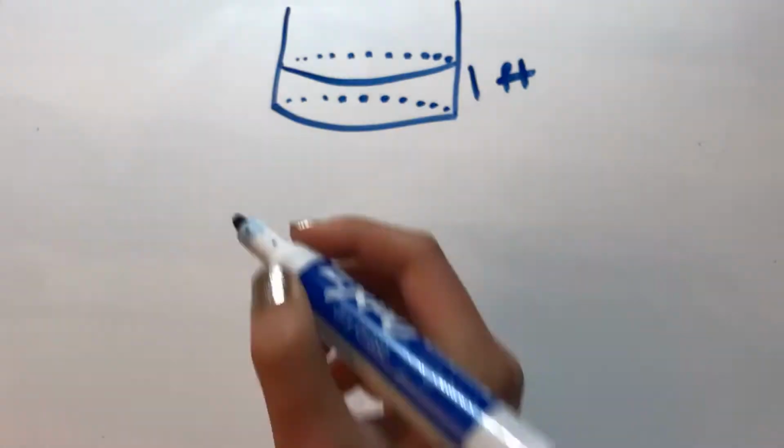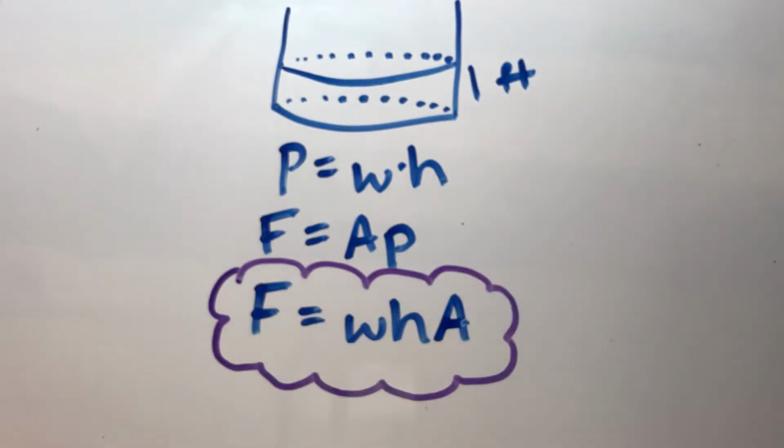We want to calculate the force exerted on the bottom foot-wide band of the tank wall. Now how are we supposed to do this when the force exerted varies depending on whatever height a portion of the band is at? The answer is slicing. We need to create an equation for an infinitely small band and then add all of the bands. Let's create an equation using the equations that we already know. Combining equations, we get that force is equal to the weight density times the height times the area.